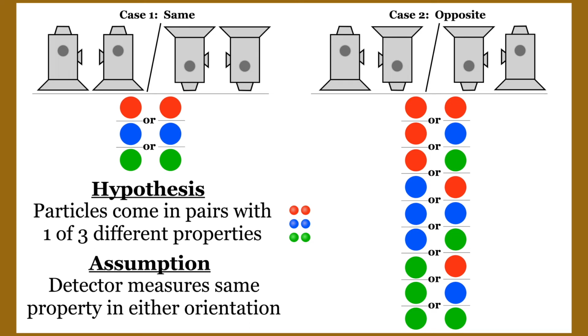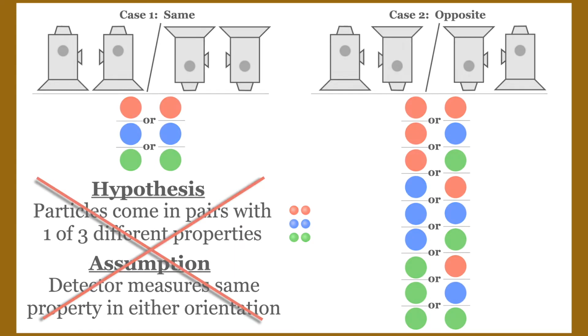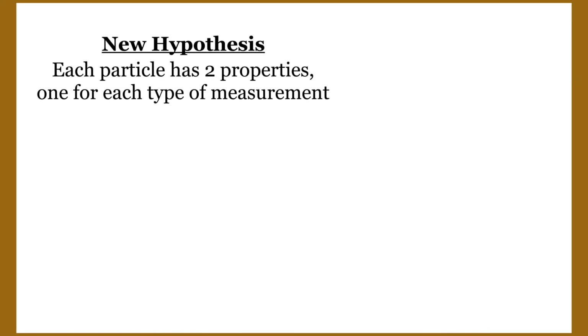So it wouldn't necessarily be the case that its output is going to be the same for the same input particle. From the new data, our old assumption is clearly wrong, and so we have to revise our hypothesis about the particles and their properties. Going back to the drawing board, we realized that it would have been more prudent to assign each particle at least two color properties rather than one. One property for each possible detector measurement one can make.